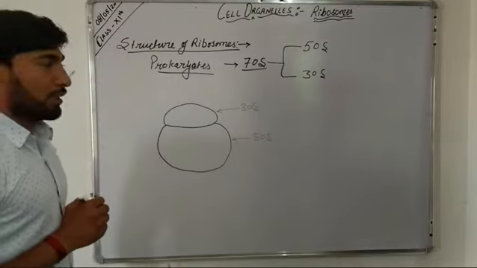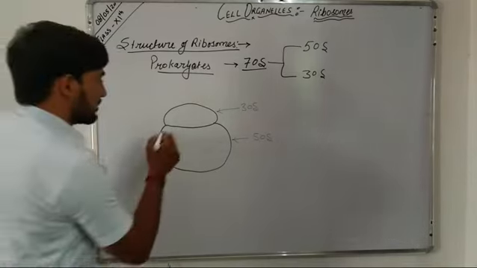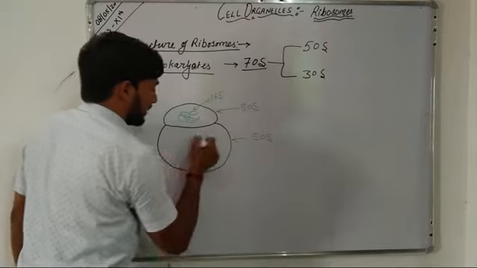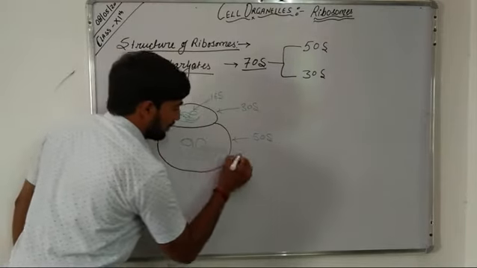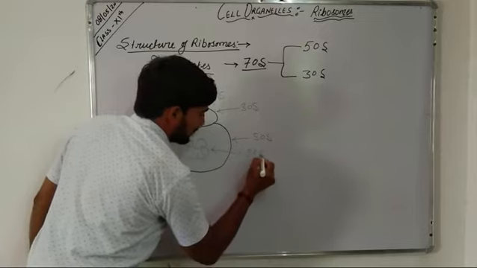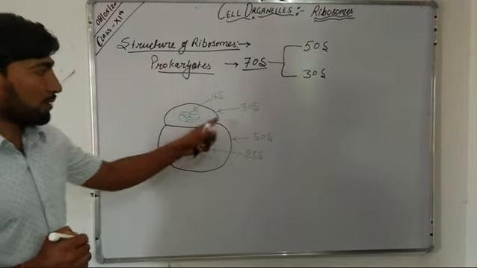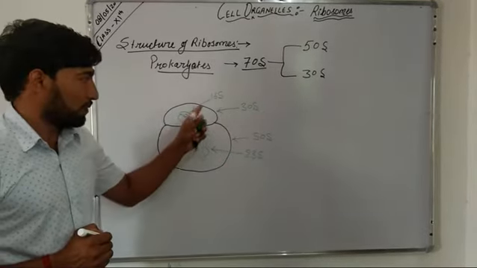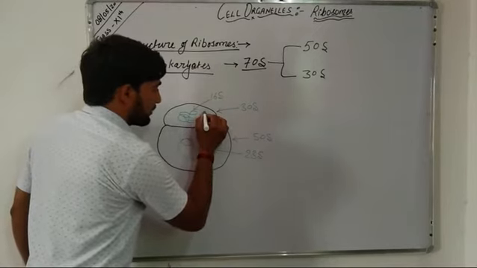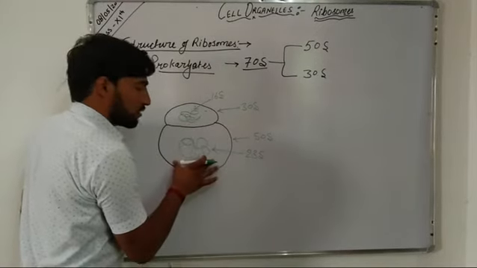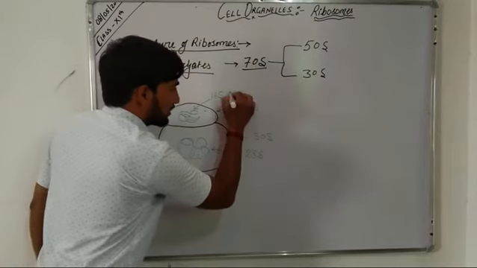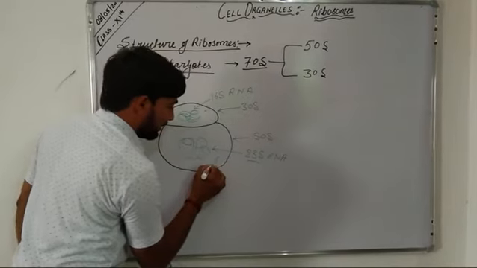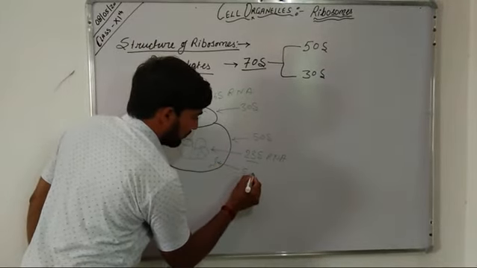The smaller 30S subunit contains 16S RNA, and the larger 50S subunit contains 23S RNA and 5S RNA.